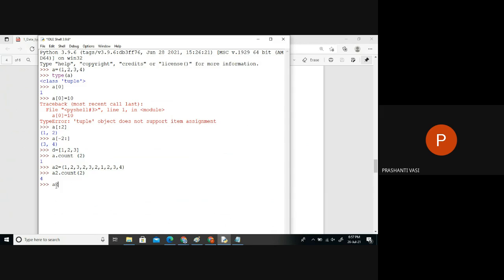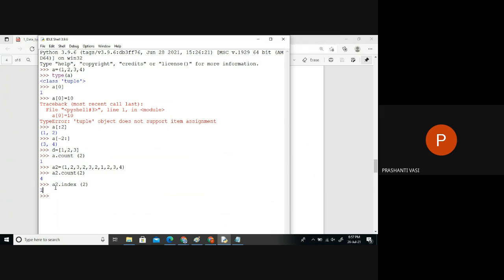Similarly, there's another function which will tell the index of a data. If I say 2, at which index is it found? Index number 1. It does not tell the index of all the 2's. Only the first occurrence of the element will be given its index.